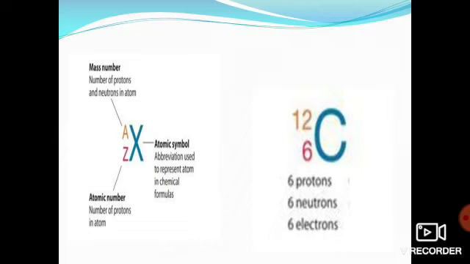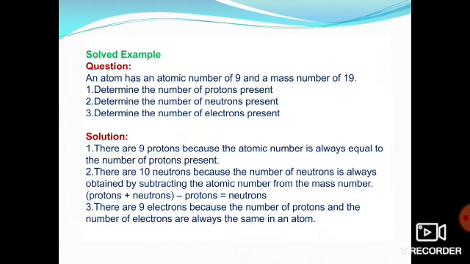How will we find the neutron number? Just subtract the atomic number from the mass number. So 12 minus 6, it is 6. And the number of electrons, obviously, is 6, because the atomic number is 6, right? Now see, I have given just an example to explain this to you.